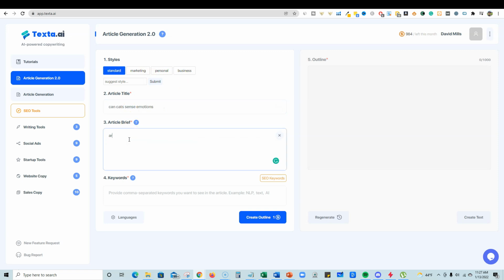And then let's just say an article outlining if cats can sense emotions from humans. Something like that, right? And then keywords: cats, emotions, cats sensing human emotions. Okay, so those are the SEO keywords. It looks like there's a button right here. I'm going to click that.